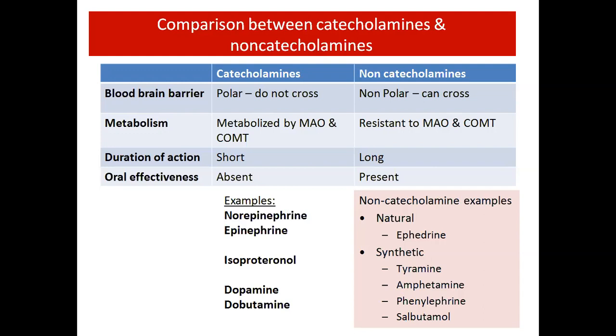For catecholamines, examples are norepinephrine, epinephrine, isoproterenol, dopamine, and dobutamine. For non-catecholamines, the natural one is ephedrine, and synthetic ones are tyramine, amphetamine, phenylephrine, and salbutamol.